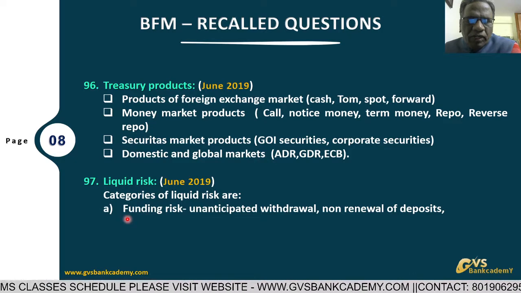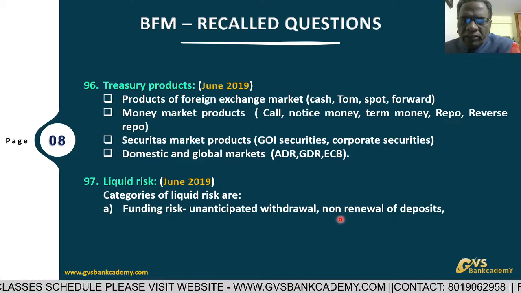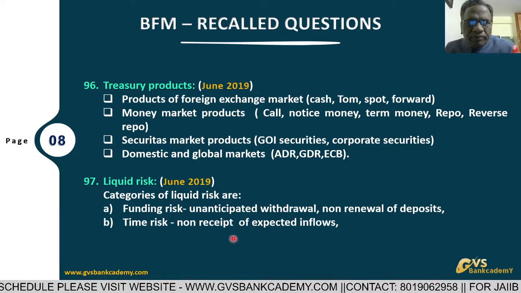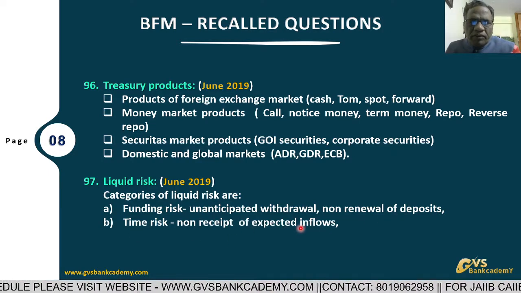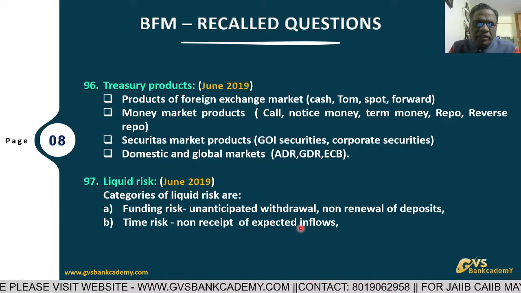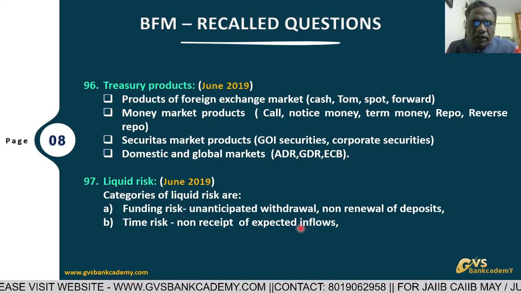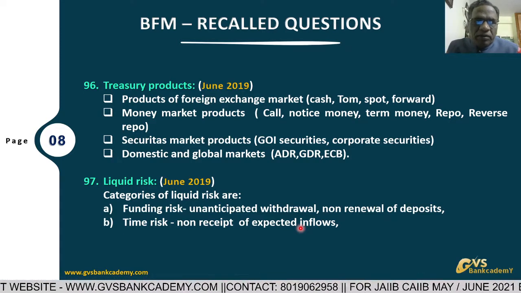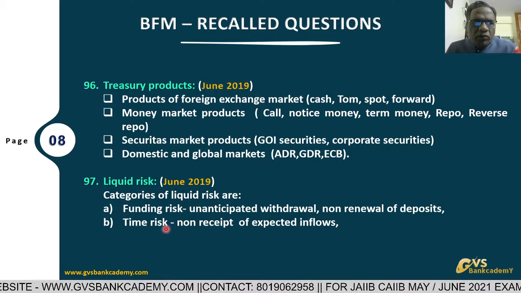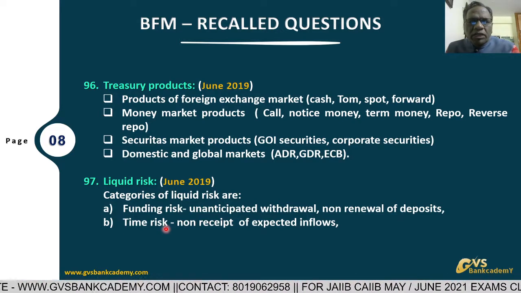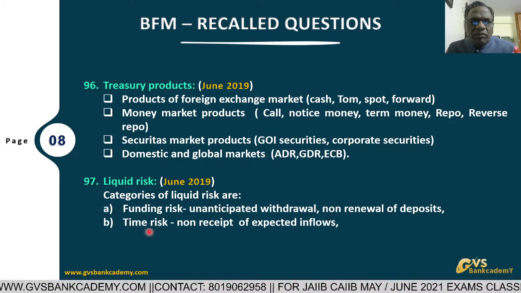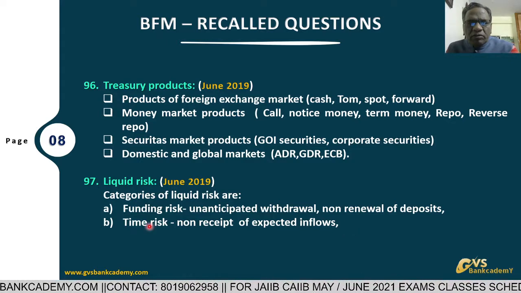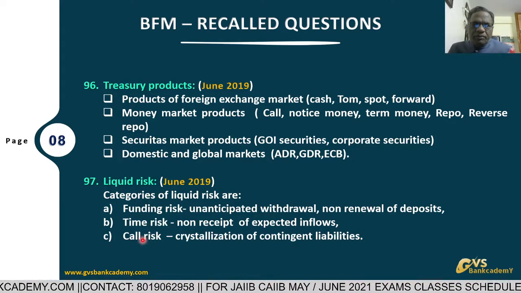The bank is going to be unable to get the funding. Customers are not renewing the mature deposits. Time risk: non-receipt of expected inflows. Now the bank is expecting some recovery in the borrower account. Today the bank is expecting some recovery, but that is not coming because the account turned to NPA. That is called time risk. Non-receipt of expected inflows in the borrower accounts is time risk.